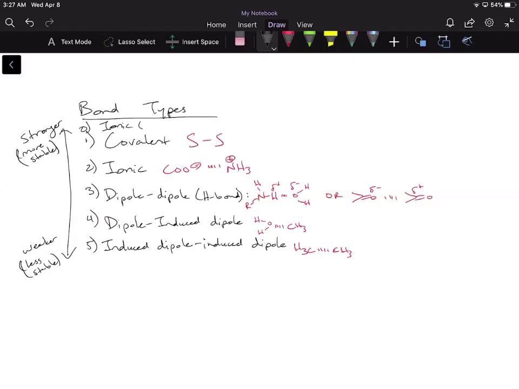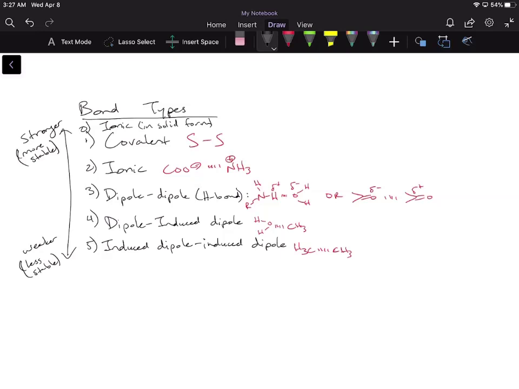whenever it's not in a solution. So if this is, for example, in solid form, an ionic bond, like if it's in the air or something and not in solution, we're going to say that ionic bonds are stronger than covalent. But what happens, for example, if you put an ionic bond like salt, NaCl, into solution? What happens is it dissociates.